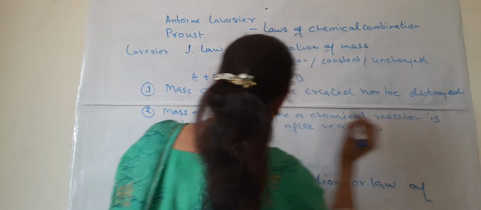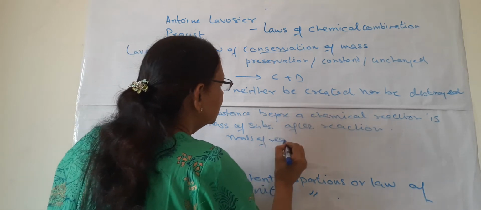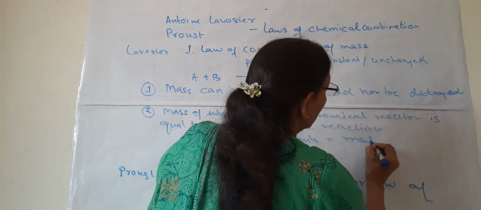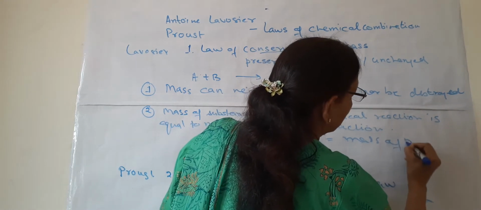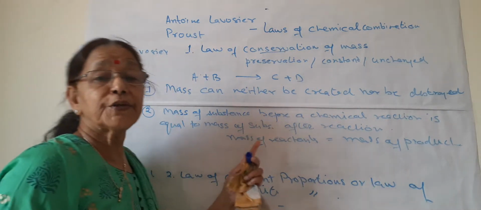What does it mean? That is, the mass of reactants is equal to the mass of products. It means mass does not change.